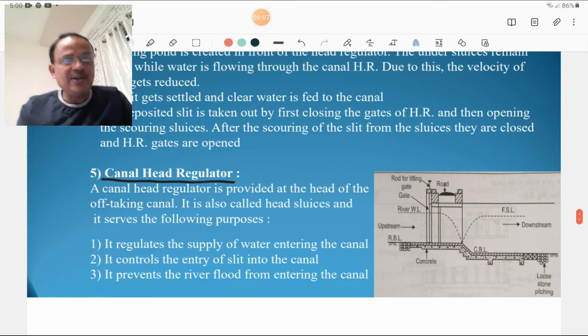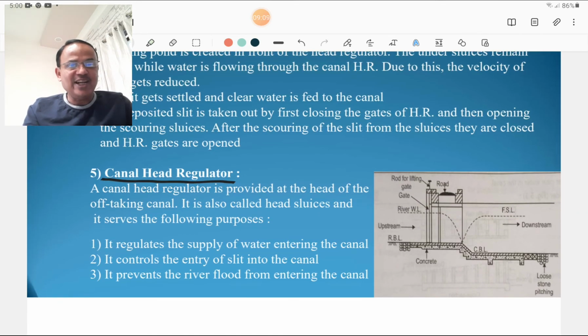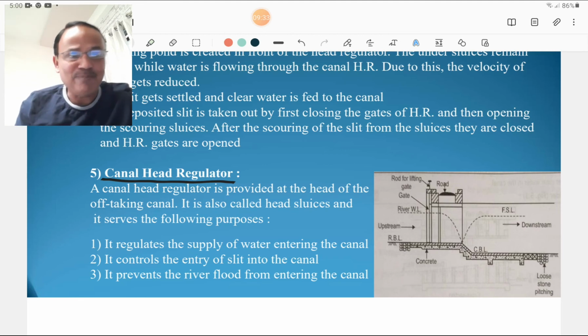The canal head regulator is provided at the head of the off-taking canal. It is also called head sluices, and it serves the following purposes. It regulates the water supply entering into the canal. It controls the entry of silt into the canal, and it prevents river floods from entering the canal. So for the entry and exit of the river water into the canal, the canal head regulator plays a vital role. That is very important.